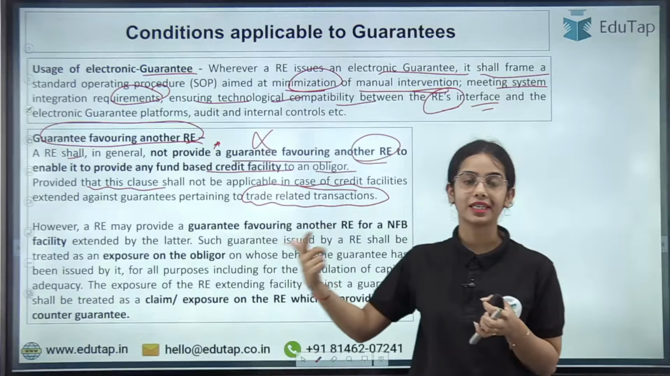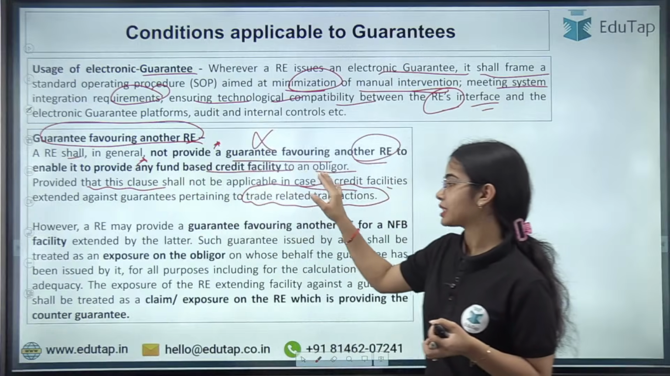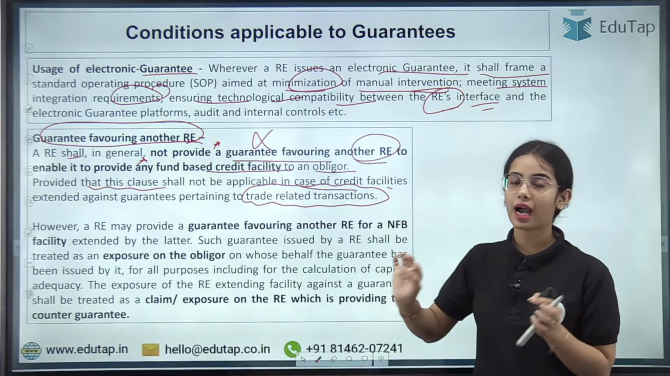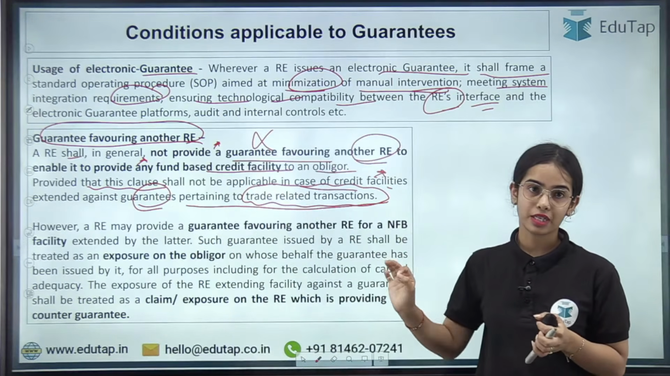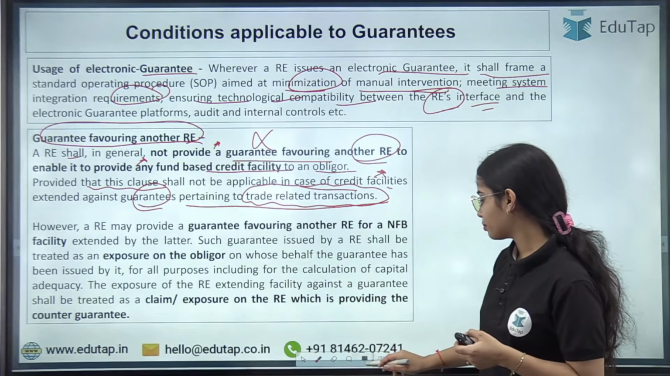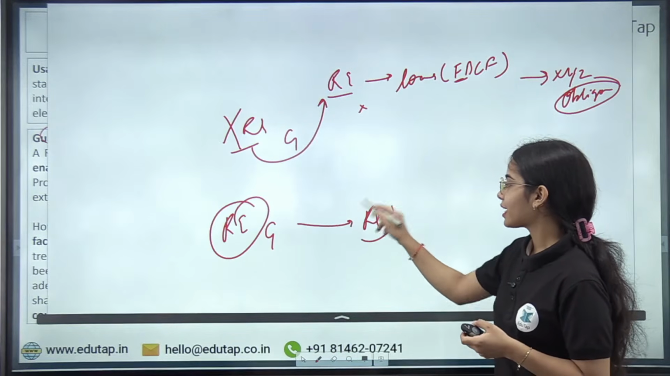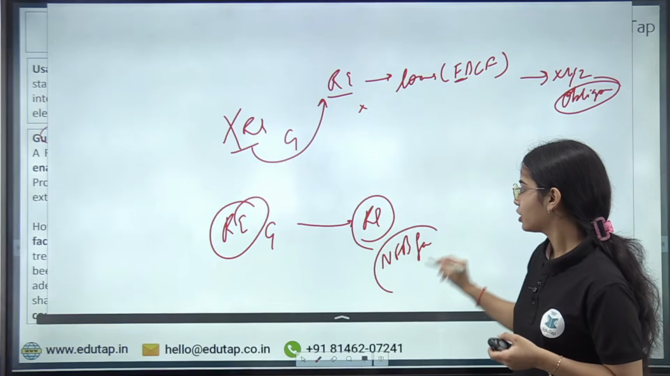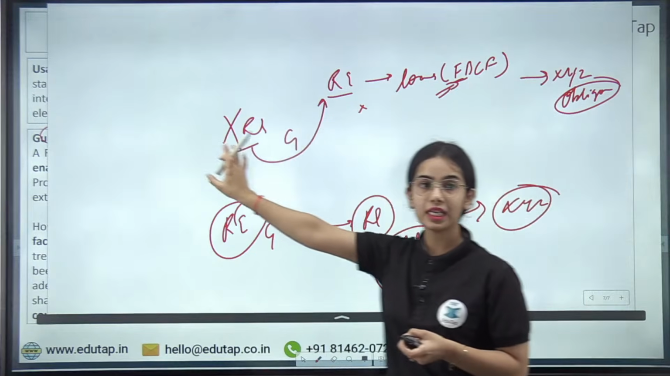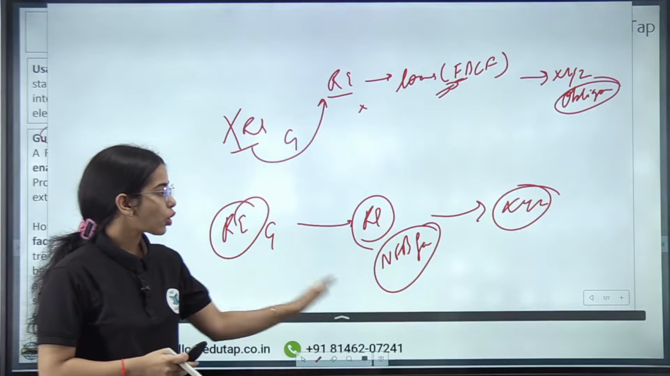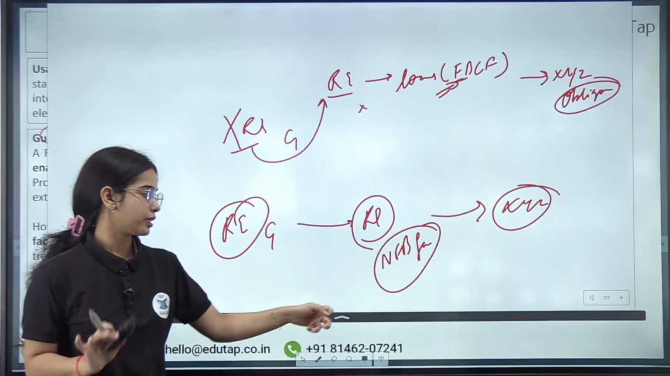Okay, so this is the idea, that basically a regulated entity shall in general not provide a guarantee favoring another regulated entity. So guarantee should not be provided for another regulated entity that enables it to provide any fund based credit facility, provided that this clause shall not be applicable in case of the credit facilities extended against guarantees pertaining to trade related transactions. Okay, however, as we have said before, a regulated entity can provide a guarantee to another regulated entity that is providing the non-fund based facility to the obligor, to the XYZ. So basically for the fund based credit facility, there should be no guarantee provided by the other regulated entity, but for the non-fund based facility, there can be a guarantee provided by another regulated entity. Is this clear first of all?